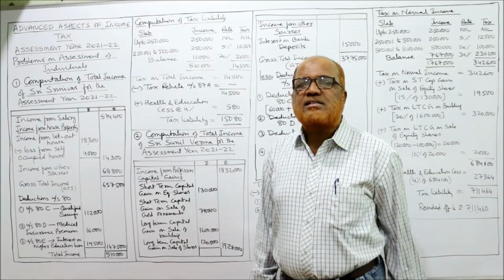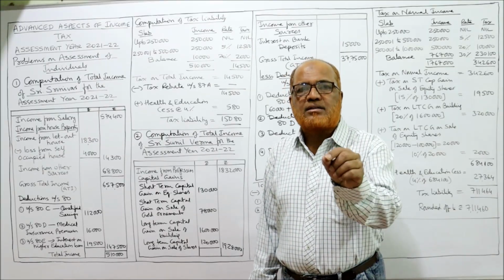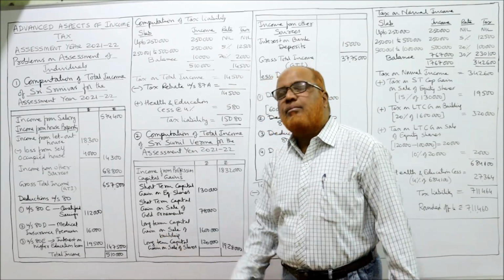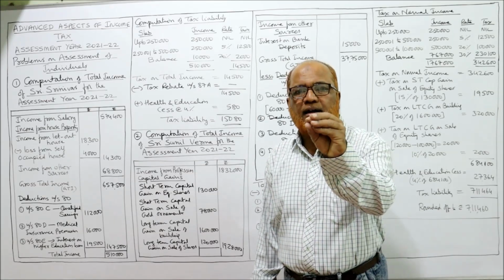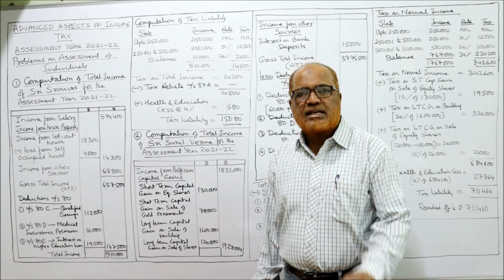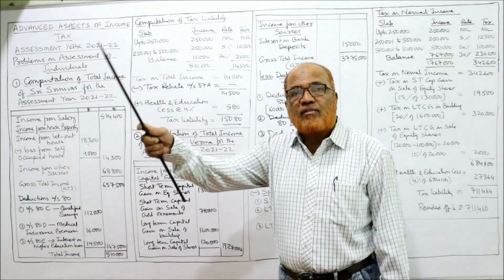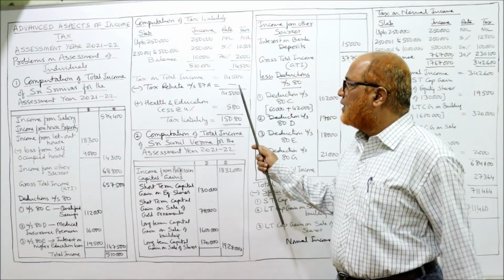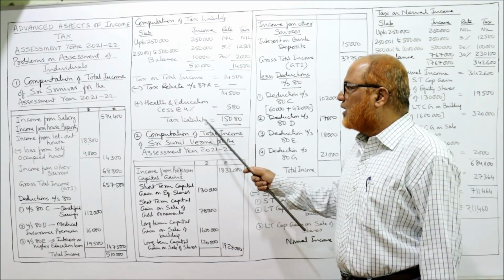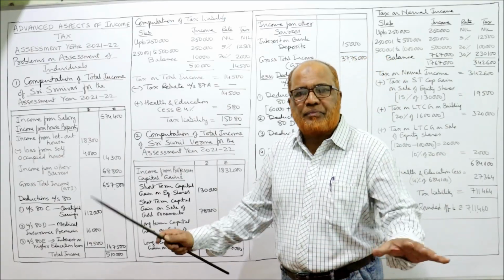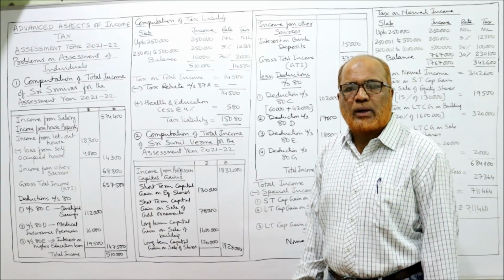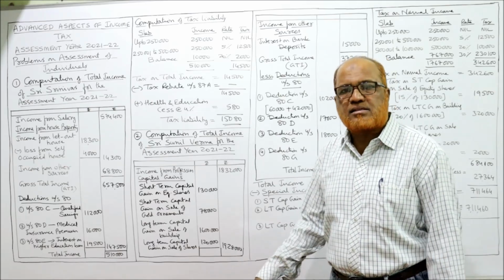From this, deduct tax rebate under section 87A. But the SSC will not get the tax rebate because the total income is more than 5 lakh. The tax rebate will be given if the income is up to 5 lakh. Exactly up to 5 lakh tax rebate. Over 5 lakh rupees, no tax rebate. So nil. 14,500. Health and education cess as usual 4% of 14,500, 580. So tax liability is 15,080. That's it. This is the first problem on assessment of individual, computation of total income and tax liability.